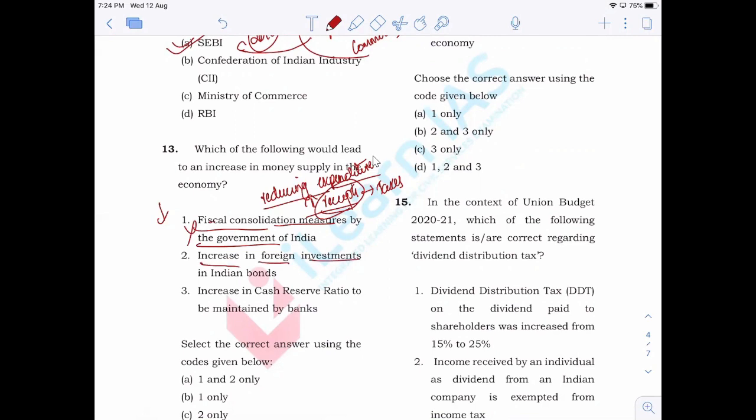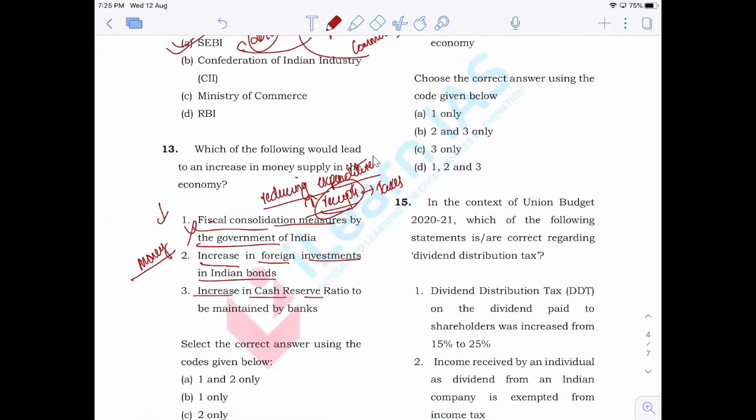Increase in foreign investments in Indian bonds. When there is an increase in foreign investments in Indian bonds, that will lead to higher levels of money supply, because investment inflow into the country is increasing, and that has the capability of increasing money supply in the economy.